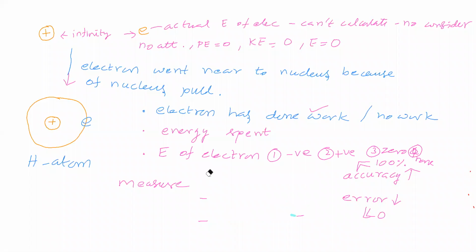Now, what is the energy of electron, do you say? Hydrogen atom is produced. You should not consider the absolute energy of the electron. That point you need not consider. You have to consider it like this: when the distance is infinity, the energy of the electron is 0. From this point you proceed.